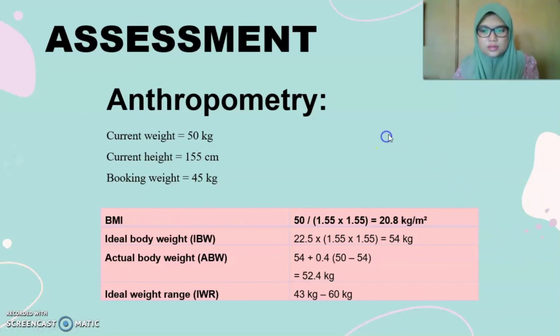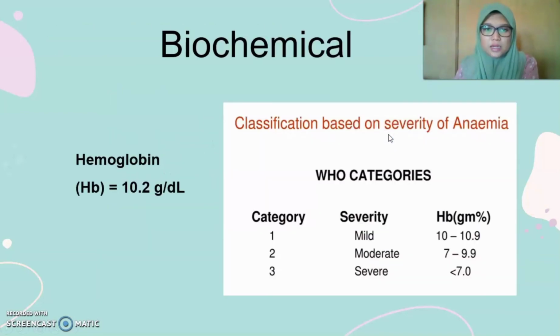So next, biochemical. Puan Aida's hemoglobin level is 10.2 gram per deciliter, which she was diagnosed as mild anemia, which is in category 1. Okay, so we have this category which is moderate, like 7 to 9.9. For category severe, below 7 gram per deciliter. So above 11 is considered as normal.